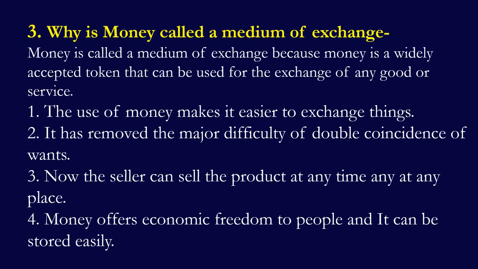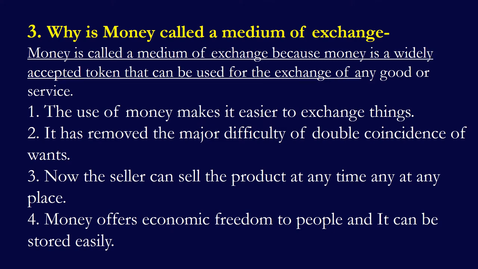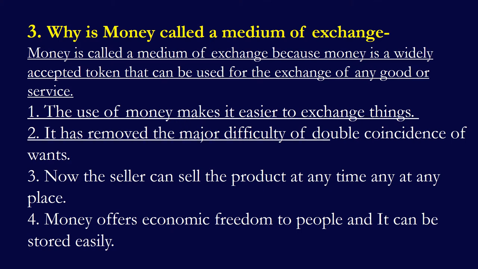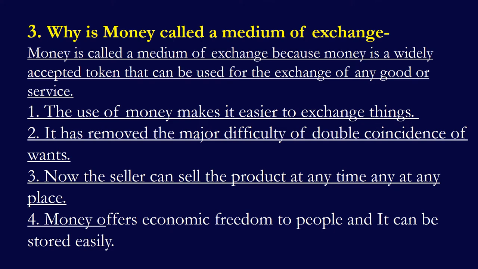Why money is called a medium of exchange? Money is called a medium of exchange because money is widely accepted token that can be used for the exchange of any good or service. It is widely used because the use of money makes it easier to exchange things. It has removed the major difficulty of double coincidence of wants. Now the seller can sell the product at any time, at any place. Money offers economic freedom to people and it can be stored easily.